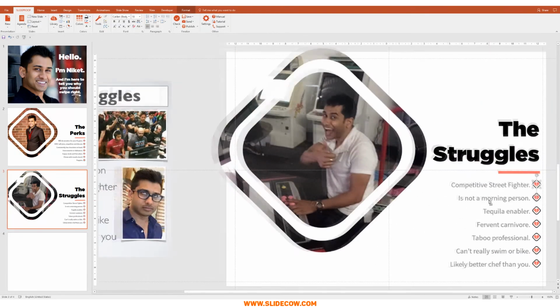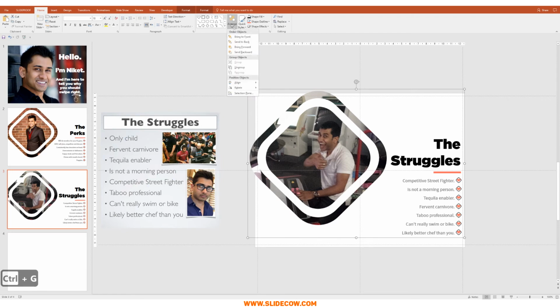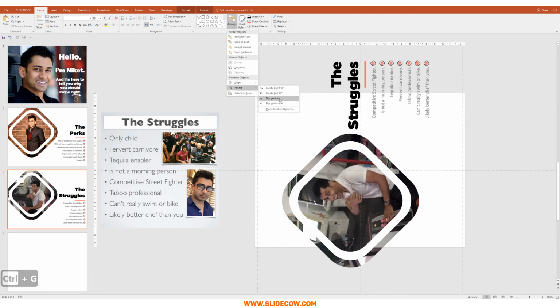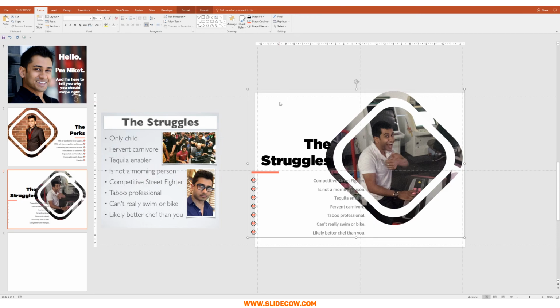So what I want to teach you right now is a very quick technique to show you how we can shift the design of the slide to match perfectly with the overall flow of the deck. Let me show you. I'm going to highlight everything. I'm going to press Control G to group it up. Then I'm going to head over to Home, go to Arrange, go to Rotate, and then click on Flip Horizontal, right? Now, I know that you're looking at it and you're going, what are you talking about? This looks really bad. Don't worry, right?